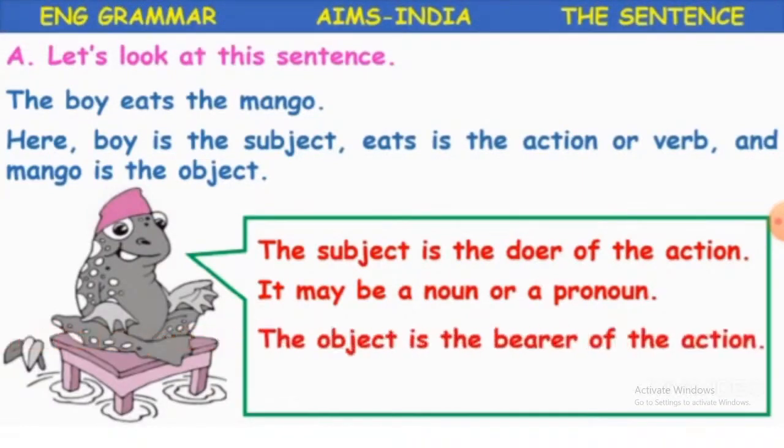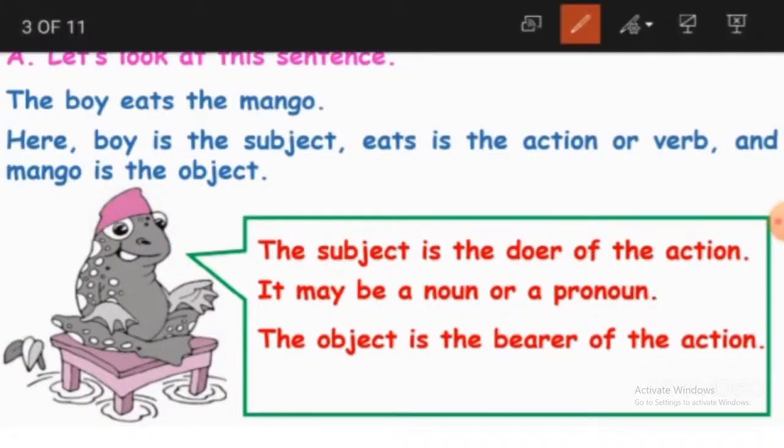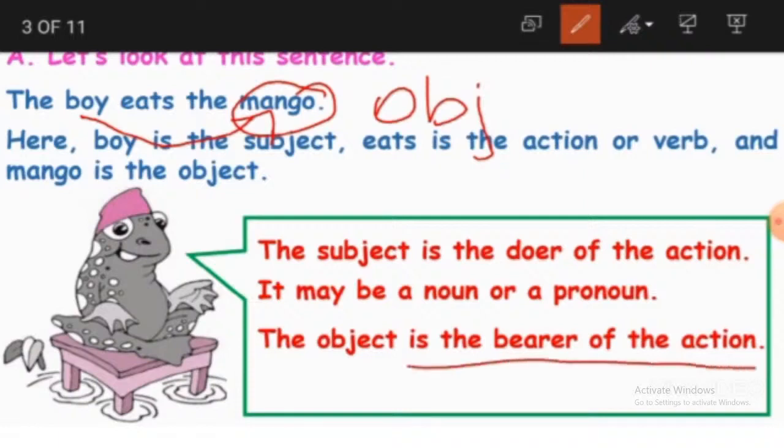Here the object is the bearer of the action. What is this subject doing? It is eating the mango. The boy is eating the mango. So mango becomes the object. Why? Because it is the bearer of the action.